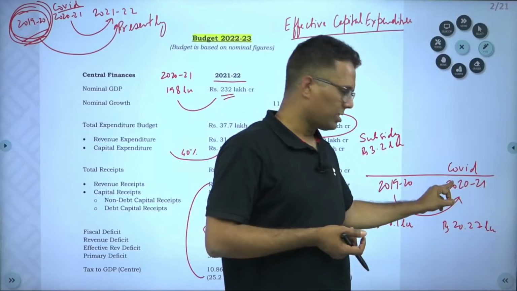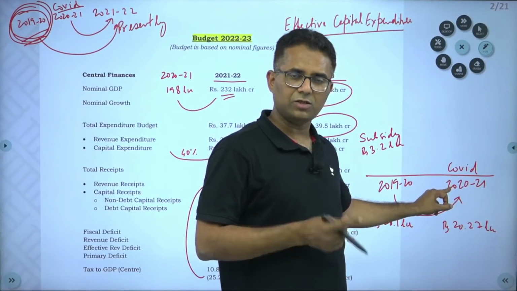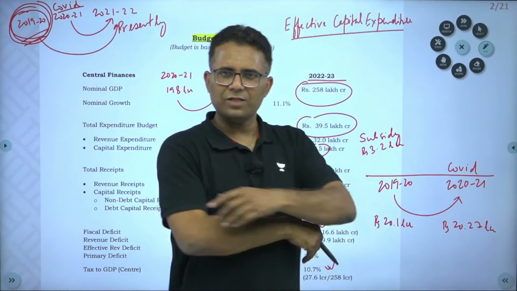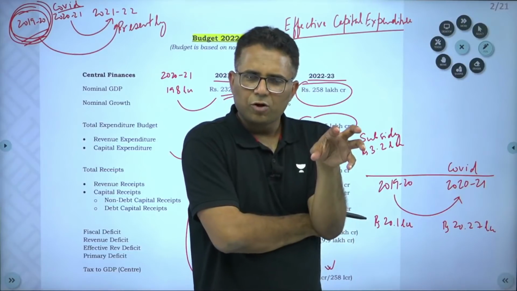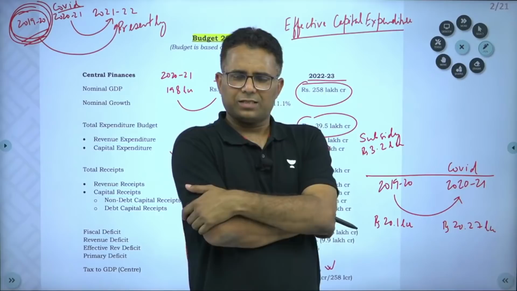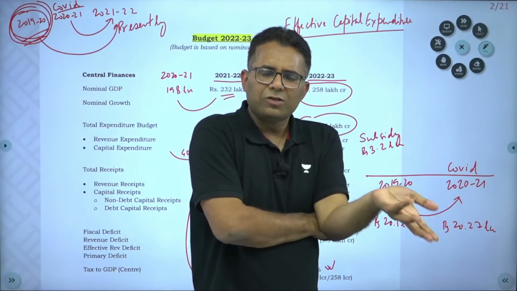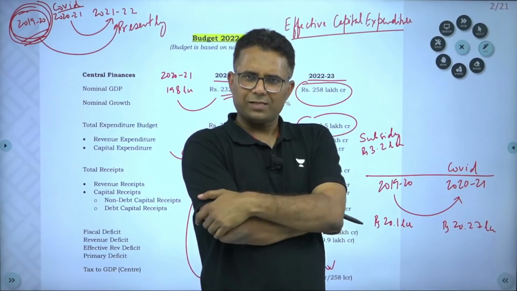In this COVID year, informal activities got hit because of COVID. But those informal activities were not paying tax, so there was no tax on informal activities. So that did not get impacted.